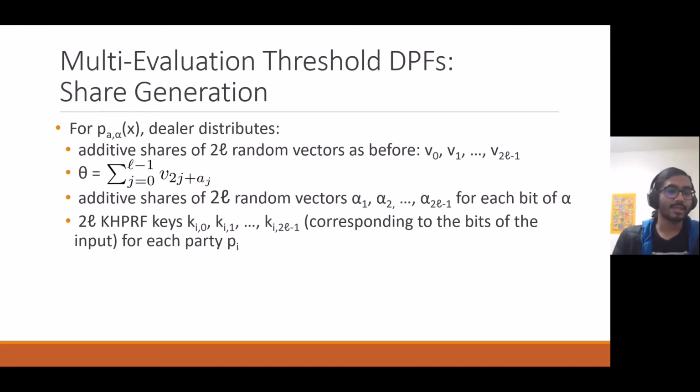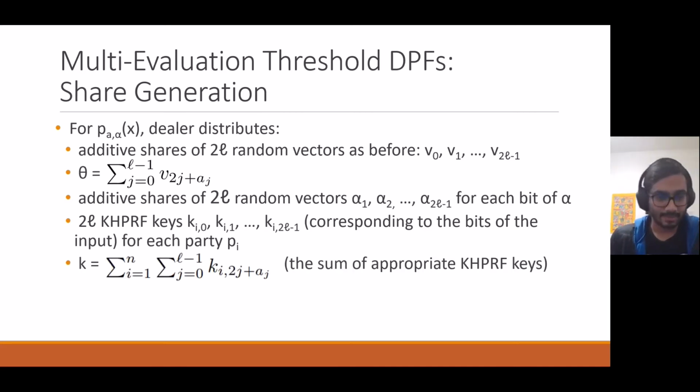And so there's a total of 2L times n keys. And then we're going to generate one big key, and this big key is going to be the sum over appropriate KHPRF keys. For each party's keys, we take the sum of the keys that correspond to the correct bits of a, the important input to p sub a,alpha, and then we add up all of those results, and that gives us k, this big sum of keys.